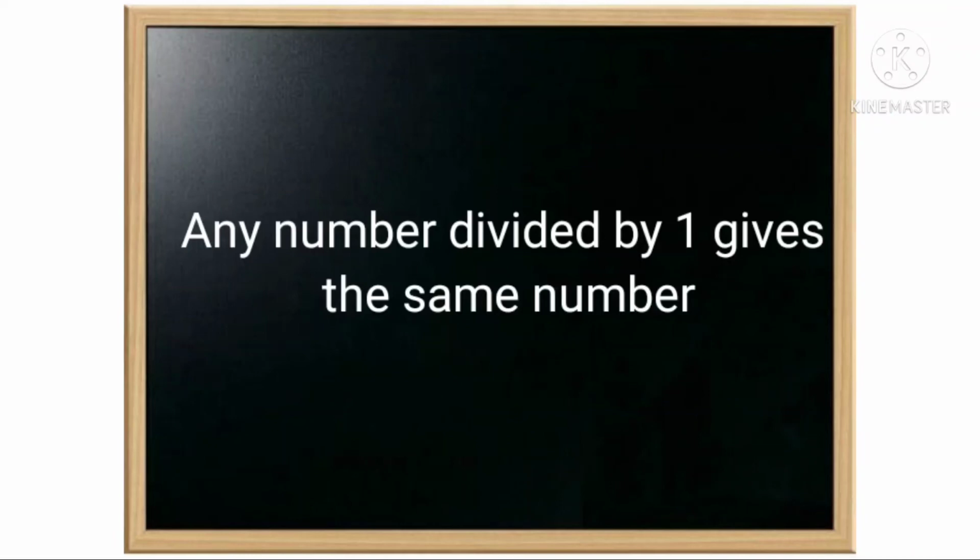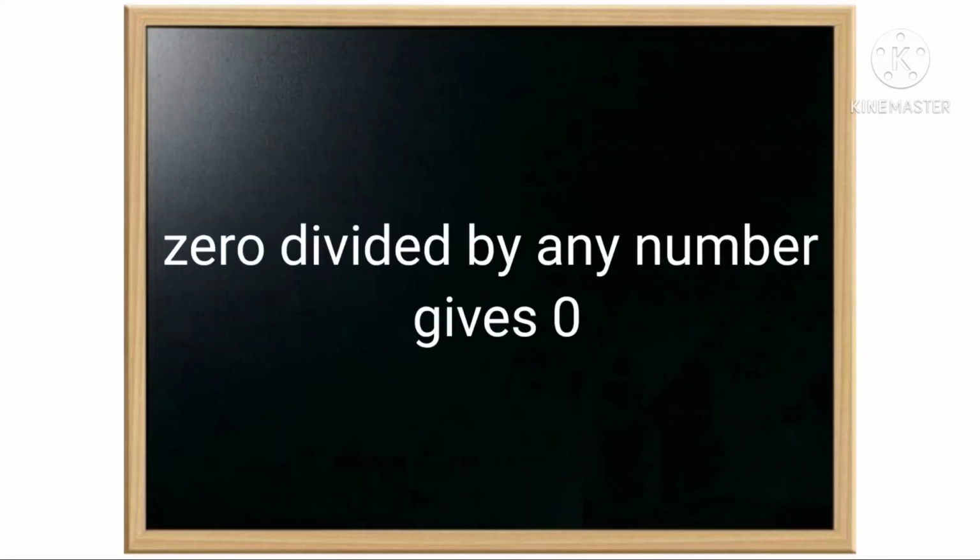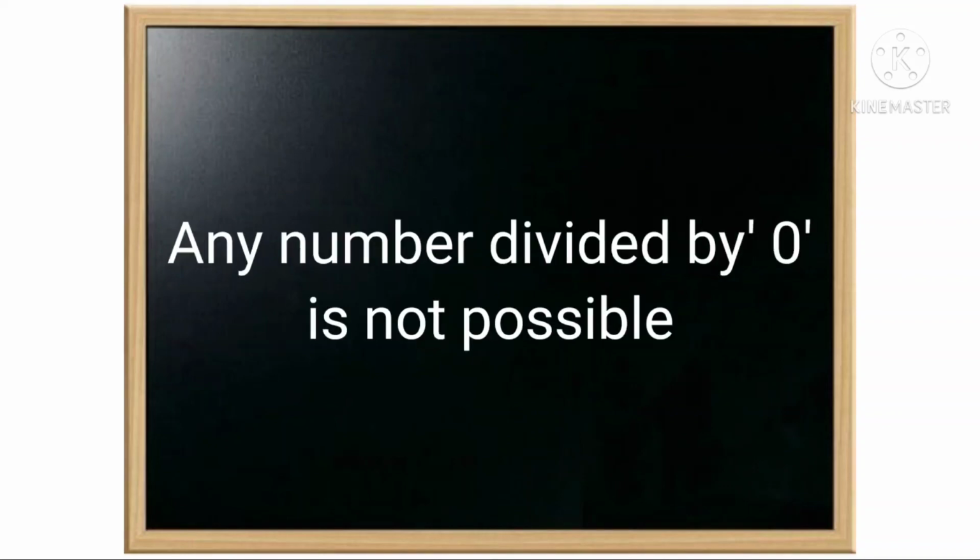Any number divided by 1 gives the same number. Any number divided by itself gives 1. 0 divided by any number gives 0. Any number divided by 0 is not possible.